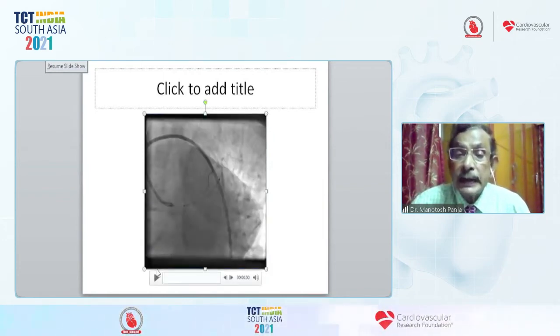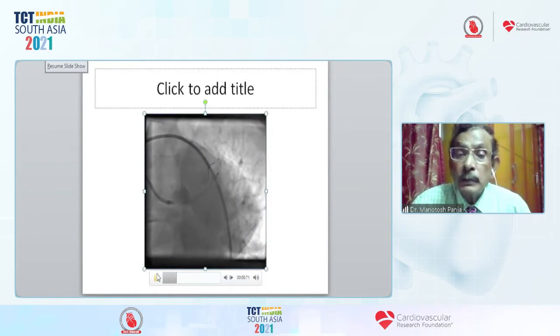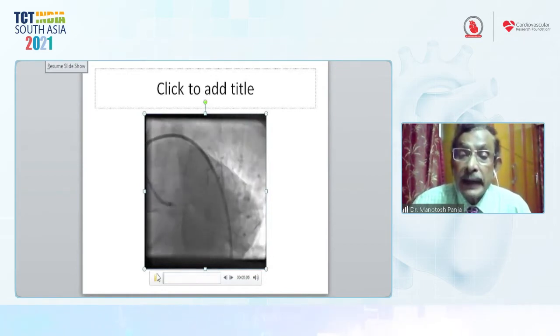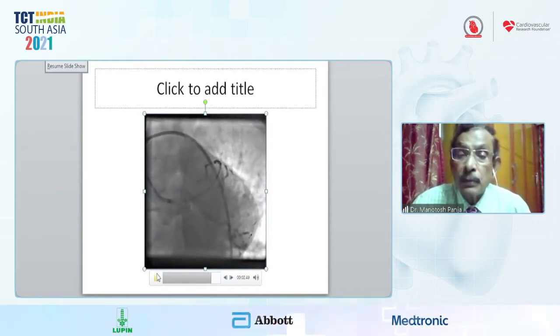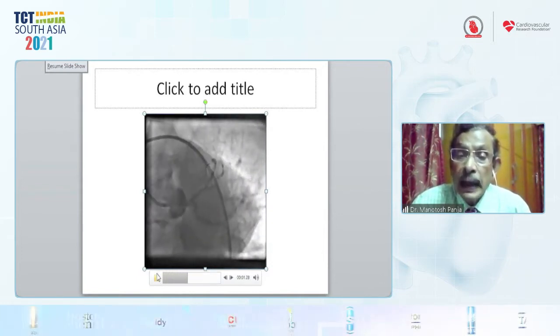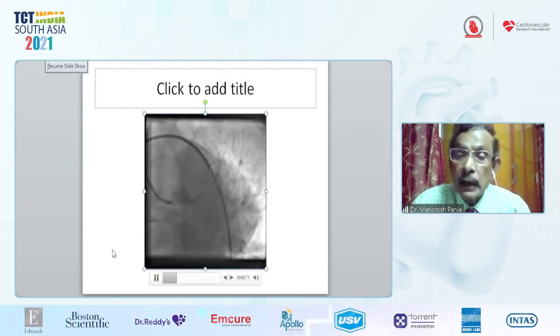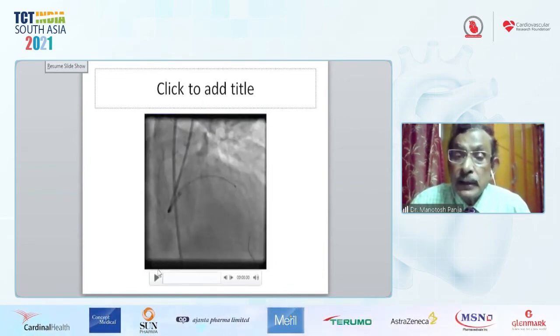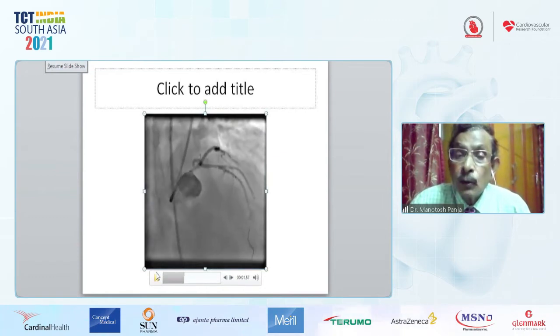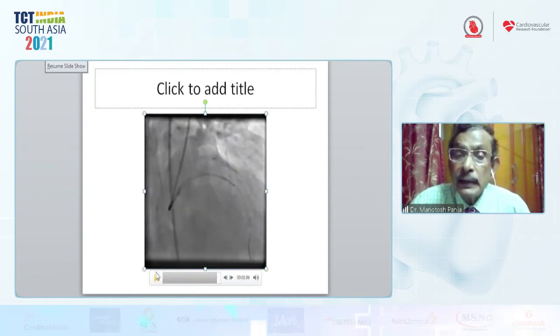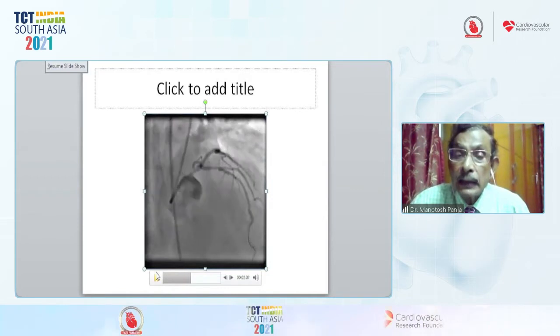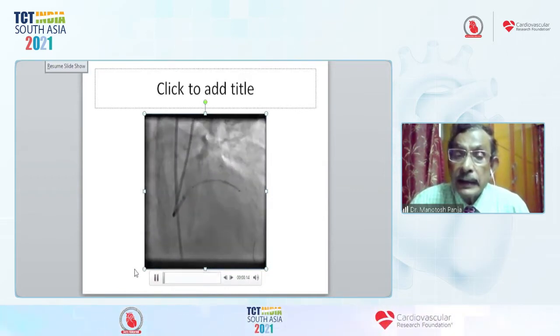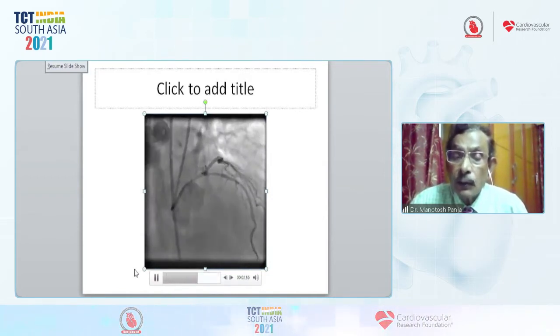Then we deployed the stent from the ostium of the LMCA. When the guiding catheter is away from the ostium, you see, I use the Onyx stent from the ostium, 1 to 2 millimeters inside the aorta, reaching up to the proximal part of the LAD. After that, we deployed the stent slowly, ultimately at 18 atmospheres of pressure, with the guiding catheter 2 millimeters away from the ostium.